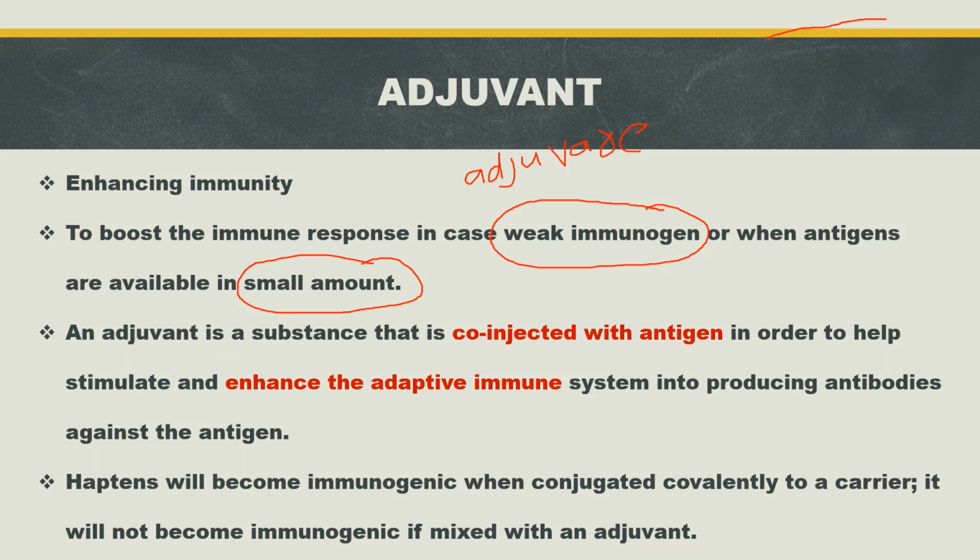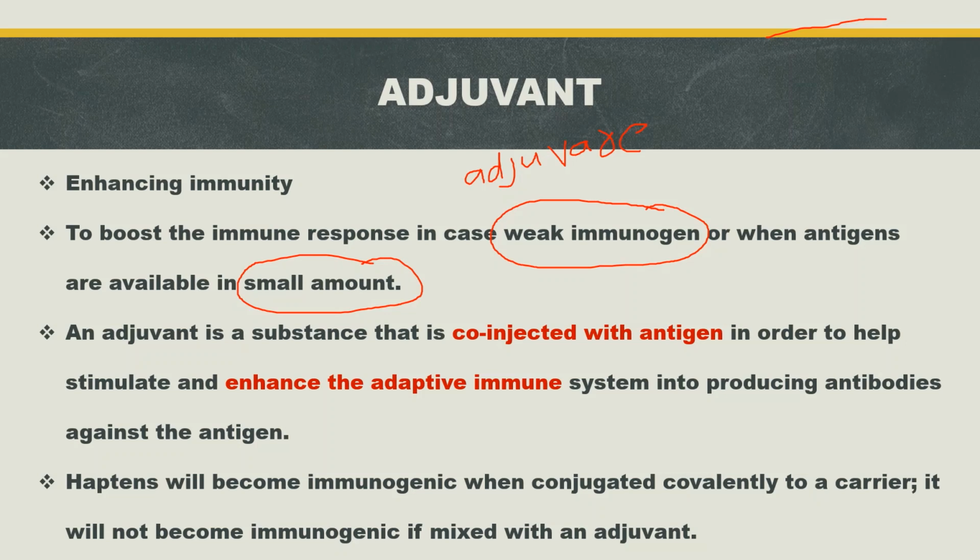An adjuvant is a substance that is co-injected with antigen. That means this adjuvant is injected into our body along with the antigen, and that will help to stimulate and enhance the adaptive immune system.